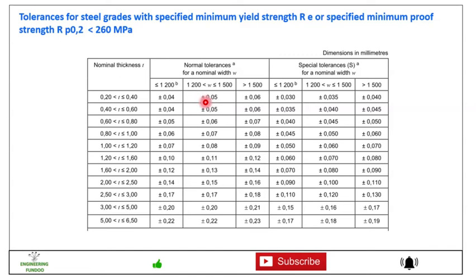And if the width is greater than 1200 and less than 1500 mm, then the applicable tolerance will be plus or minus 0.05 mm. So there are different ranges over the thicknesses and different ranges over the width, where different ranges of tolerances are given in this table, and these are the normal standard tolerances applicable for the sheet size.